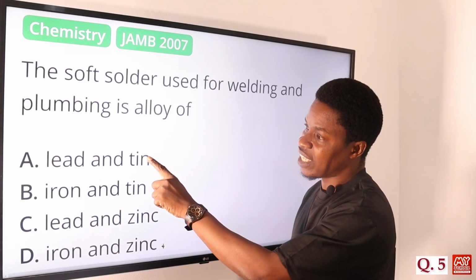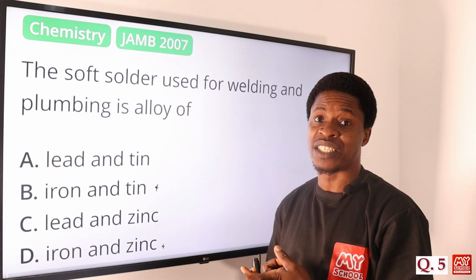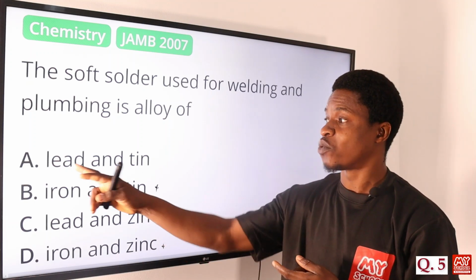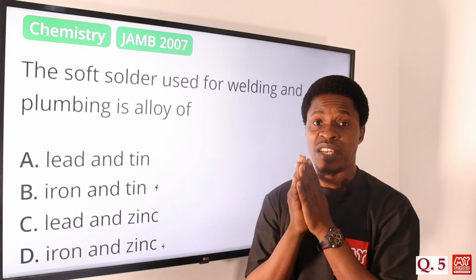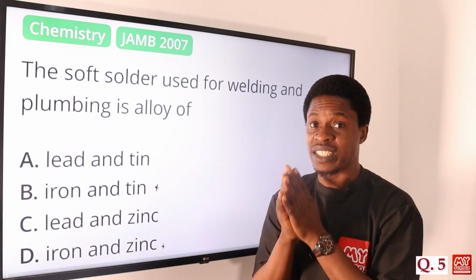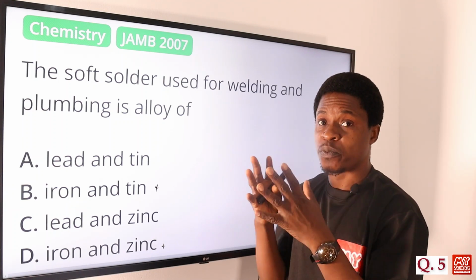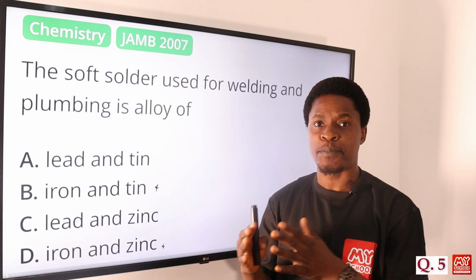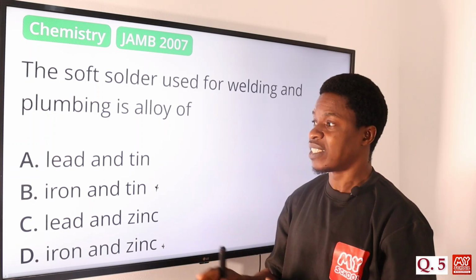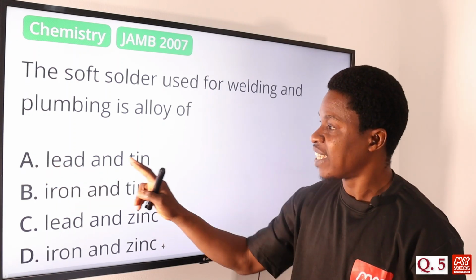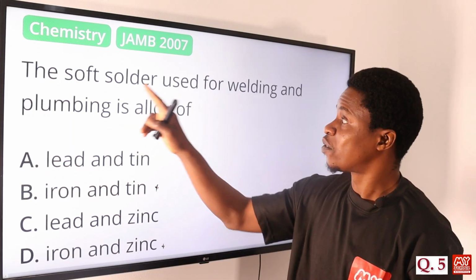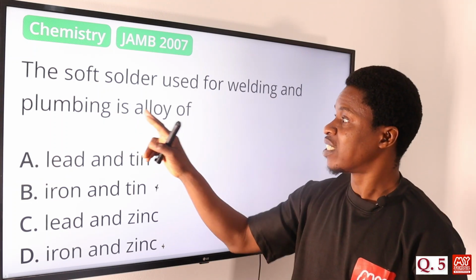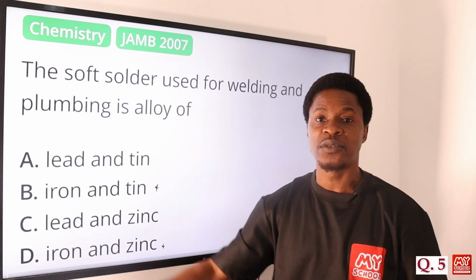So lead and tin is actually a good combination, because when you combine the two of them, they give a low melting point, and it can not just weld metals together, but also be used as plumbing material. So option A, lead and tin, is the correct answer. The soft solder used for welding and plumbing is an alloy of lead and tin. Option A is the correct answer.